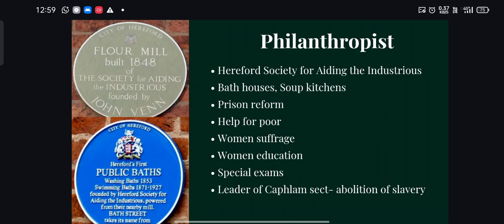Also, he provided education for women. After his lectures in college, he started conducting separate lectures for women. He also conducted special exams for women to make them qualified for further education. He did all this on his own, by his own interest, not by somebody's compulsion.